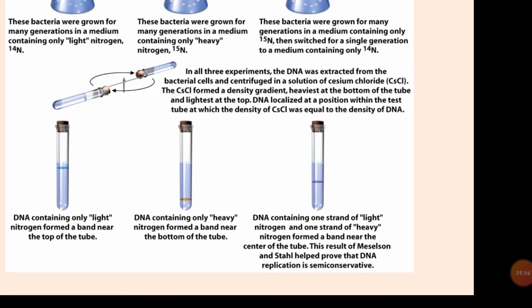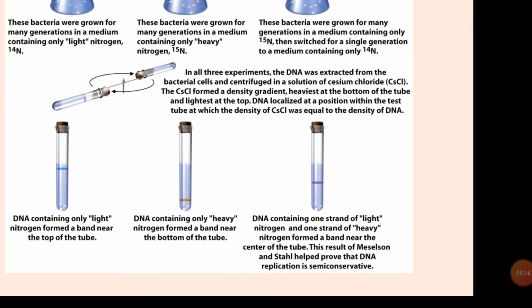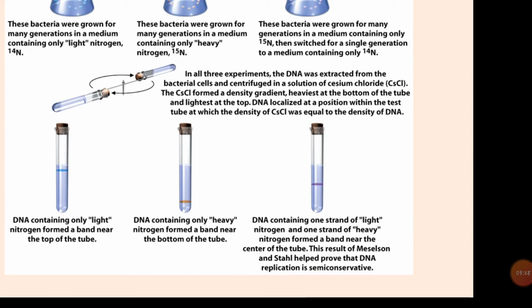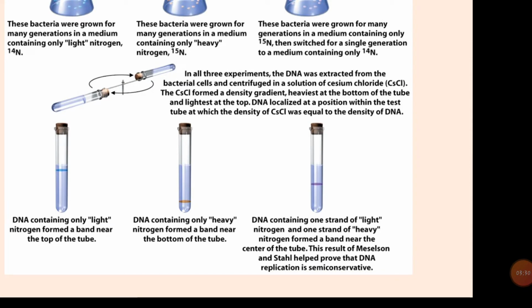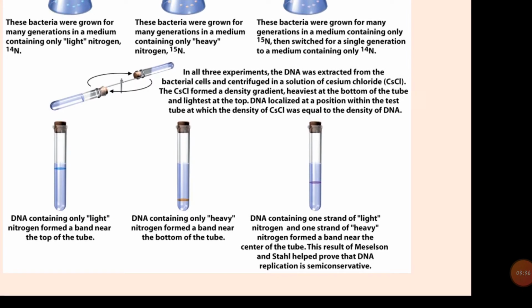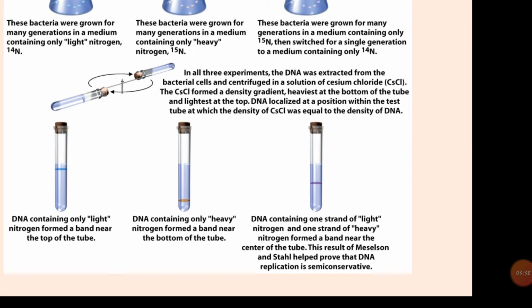DNA containing only light nitrogen forms a band near the top of the tube. The DNA containing only heavy nitrogen forms a band near the bottom of the tube. DNA containing one strand of light nitrogen and one strand of heavy nitrogen forms a band near the center of the tube.